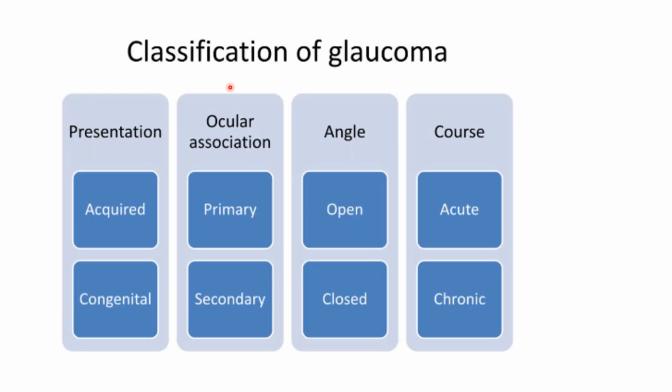Now, coming to the classification of glaucoma, it can be based on presentation, that is, acquired at a later age, or congenital, which is present at birth. Based on ocular association, it can be either primary, not associated with any other disease, or secondary, which follows some ocular disease. Then by angle, which can be either open or closed, or by the course of disease, that is, acute or chronic.